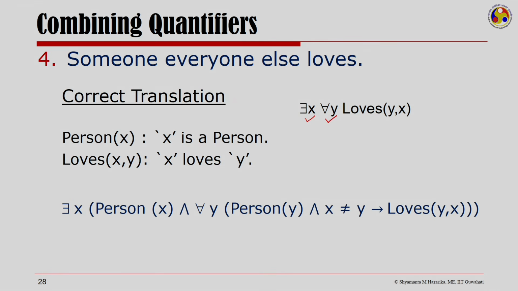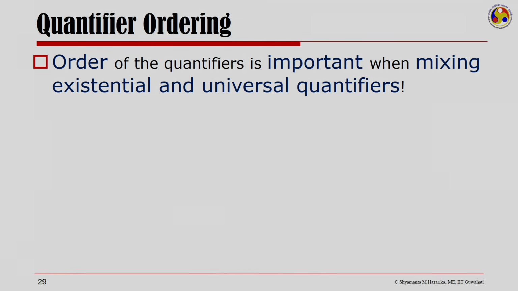I would thereafter write that there is a person x. So, first there would be someone, and then for all y there would be everyone, and the someone is different from everyone, and everyone loves that someone. So, order of quantifier is important when mixing existential and universal quantifiers.